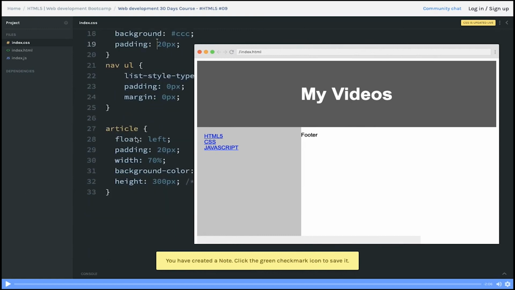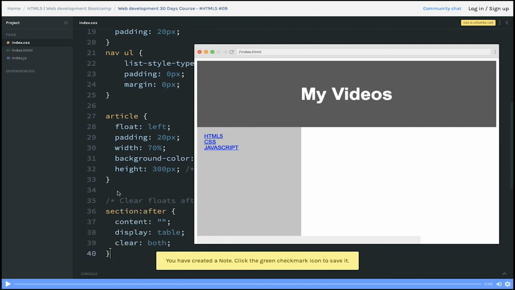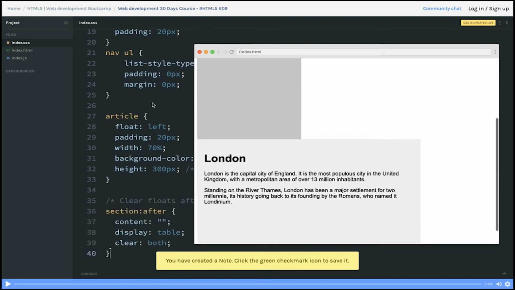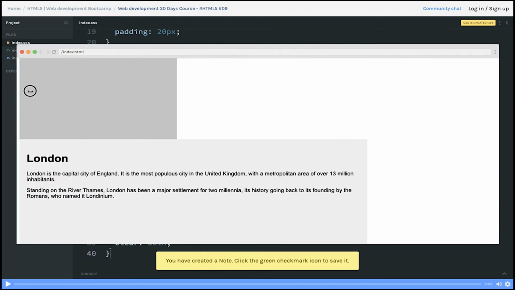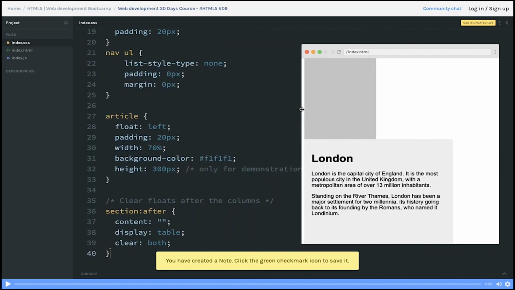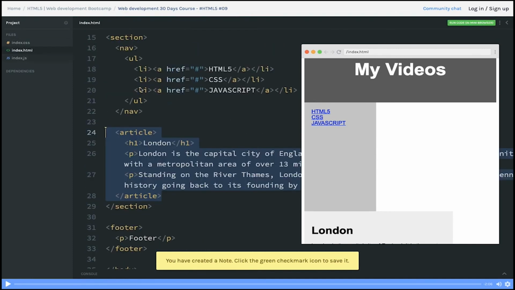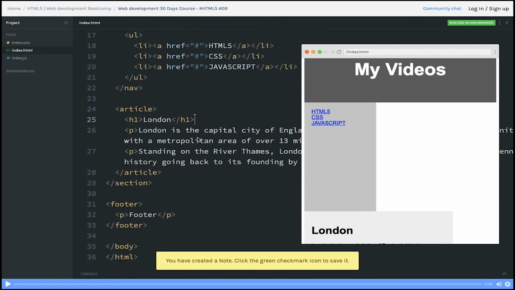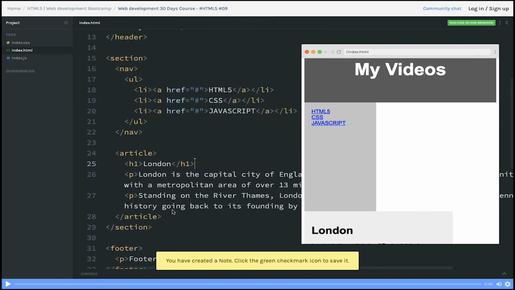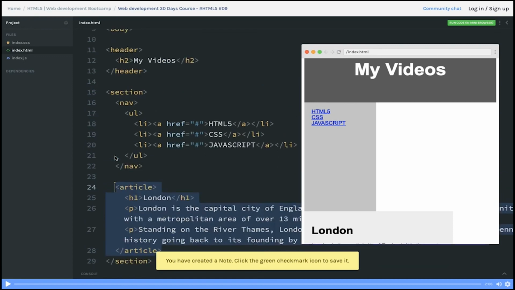So we have articles, we have this float property. If we try to increase it, now we will face some problem with the float property because we have to fix it. In this HTML we have article, and inside article we have h1 and a paragraph tag, that's it, and we have a nav tag. So that is coming in the section tag.